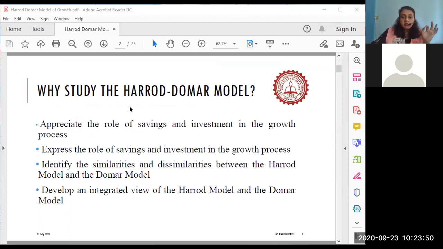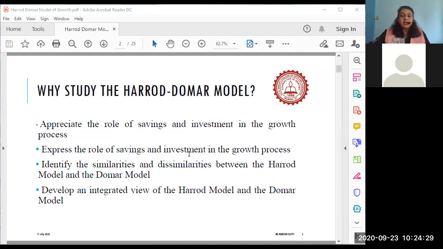The Harrod-Domar model talks about the role of savings and investment in the growth process. They say that savings and investment are very important in the process of growth. When we talk about growth, we are talking about economic growth of the economy, which, I told you, is an increase in national income accompanied by economic development. Both should happen more or less one behind the other. Economic growth moves ahead, which gives more scope for economic development.